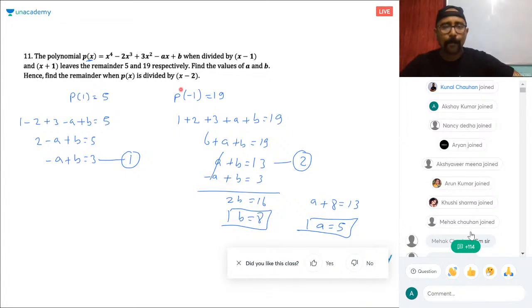b is 8. By putting a and b in this equation again, then you need to find the remainder again. So this is a lengthy sum. It will be a 4-marker sum. Right? Chalo, very good. So these are the sums. They are in 10th as well.